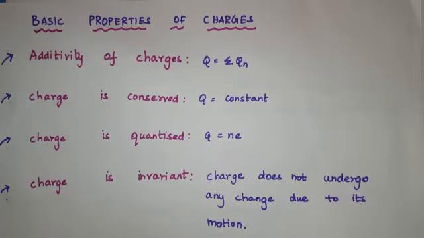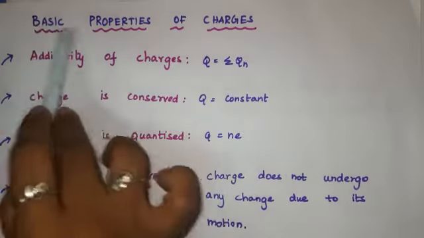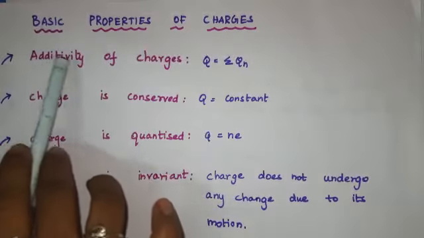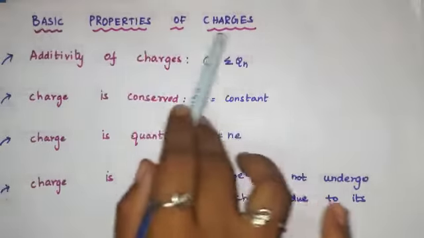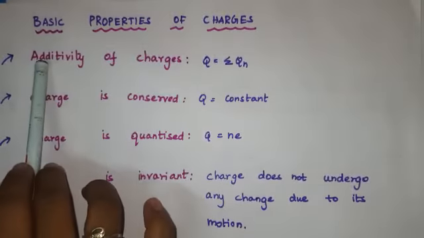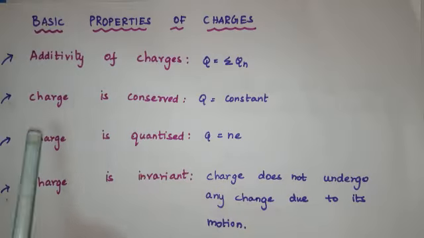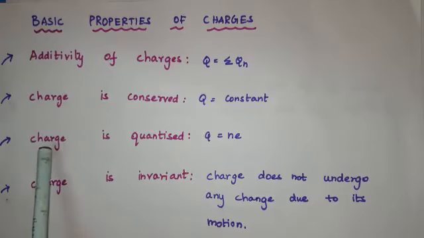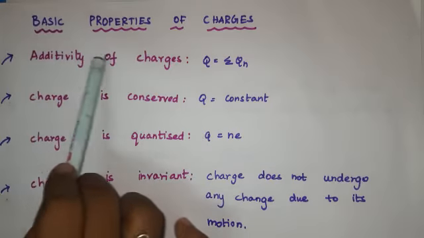Today we are going to see what are the basic properties of charges. Under the basic properties of charges, first is additivity of charges, second is charge is conserved, third is charge is quantized, fourth is charge is invariant. So what does additivity of charges mean?